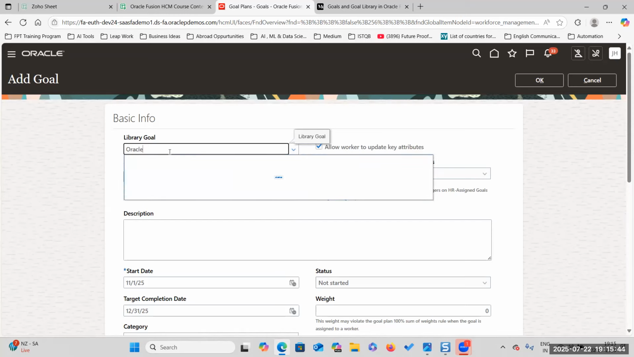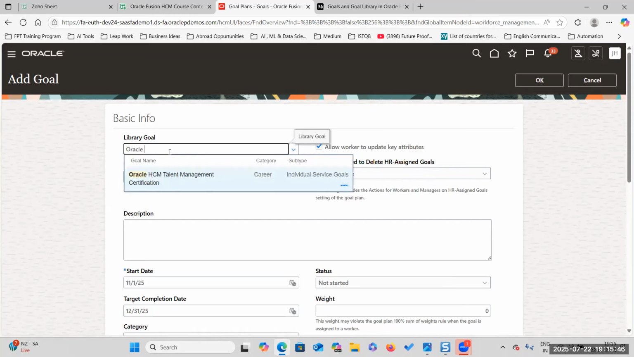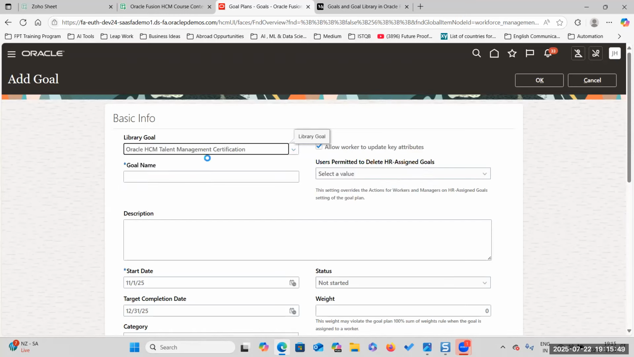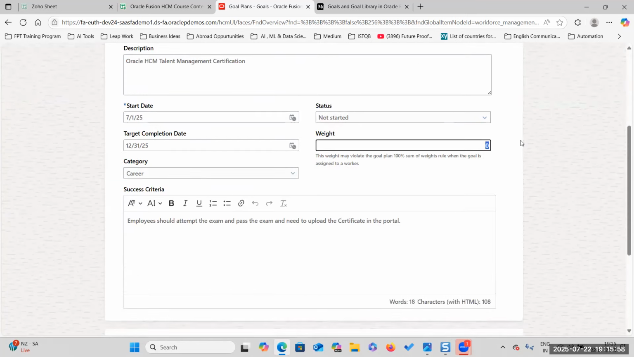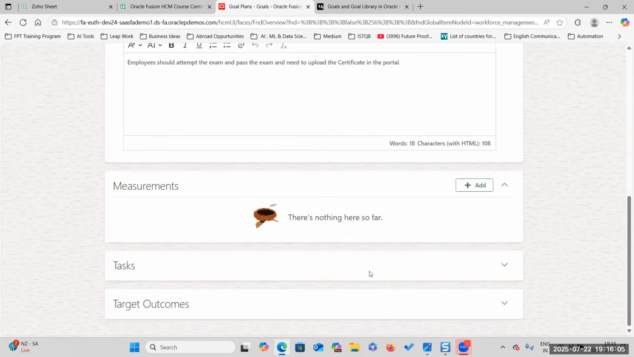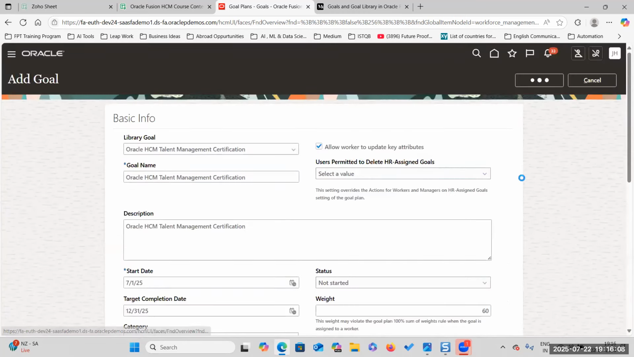So what is the library goal? We have already added the Oracle HCM Talent Management certification. Already we have created it in the library, so it's very easy for us now. Everything is auto populated. So how much weightage do you want to give? Let us take 60%. I am giving 60% weightage for this particular goal only. Okay, now click on OK.